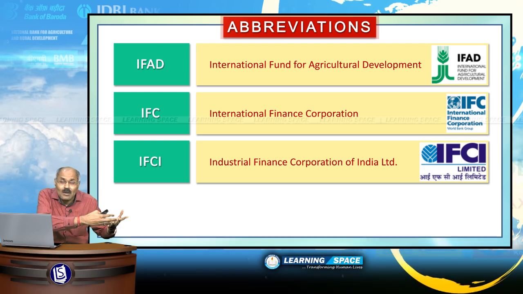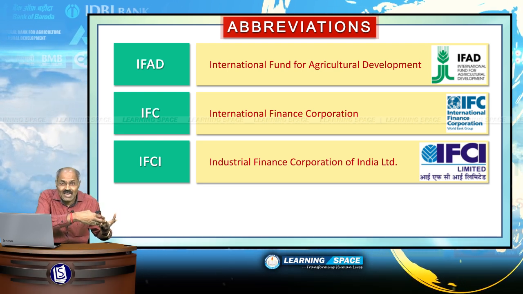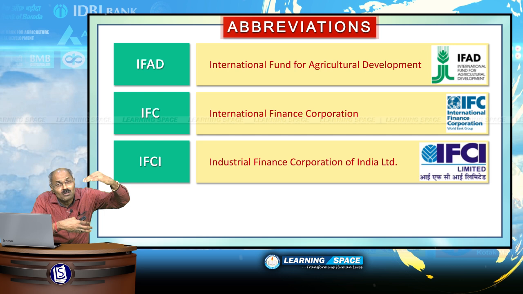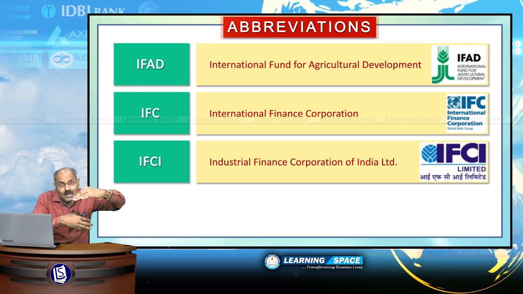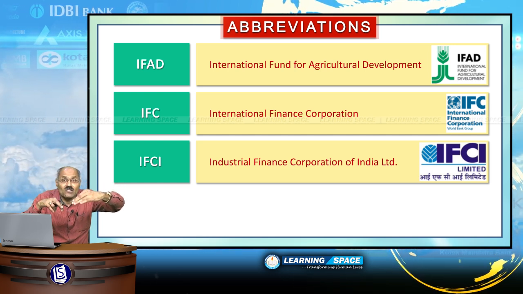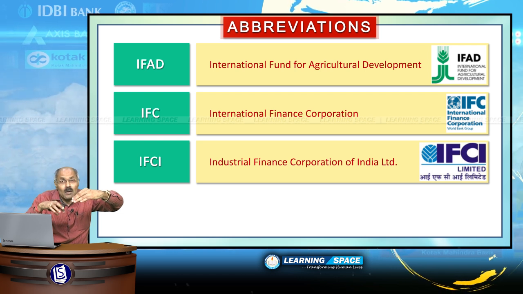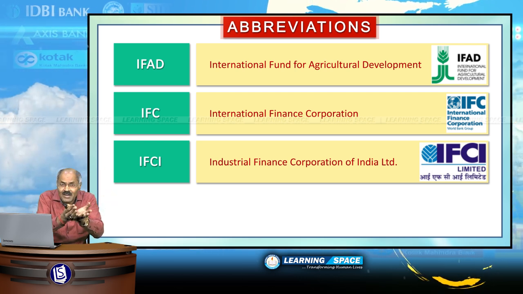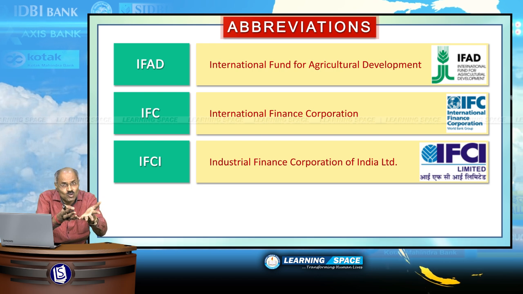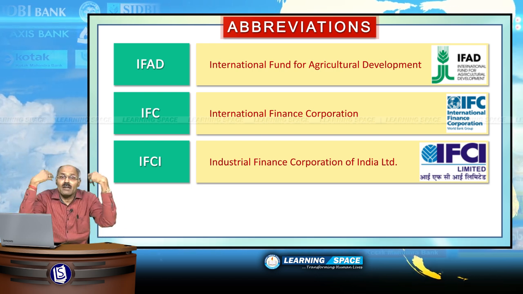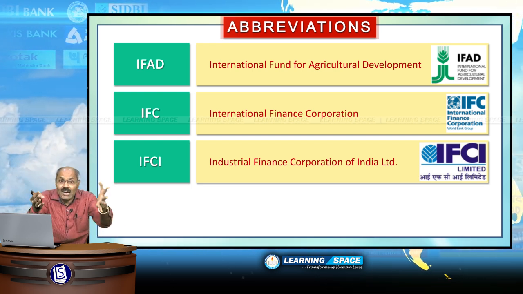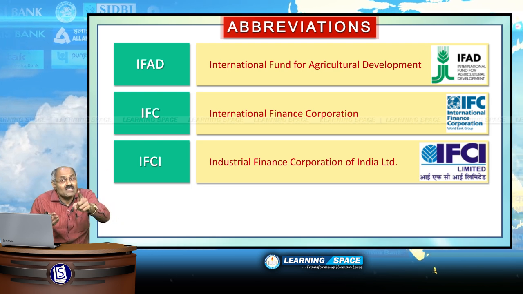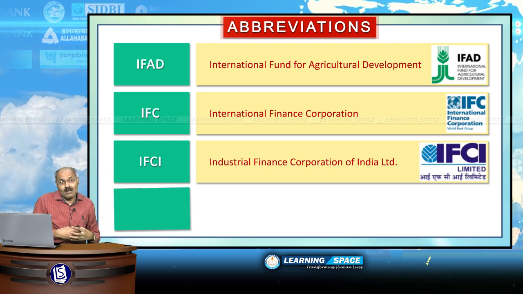In those days, banks were not giving project finance, and to promote project finance, it was established in the year 1948. Probably there may not be any requirement of such type of institutions now, because banks are into project finance also. That's why banks are called universal banks nowadays.